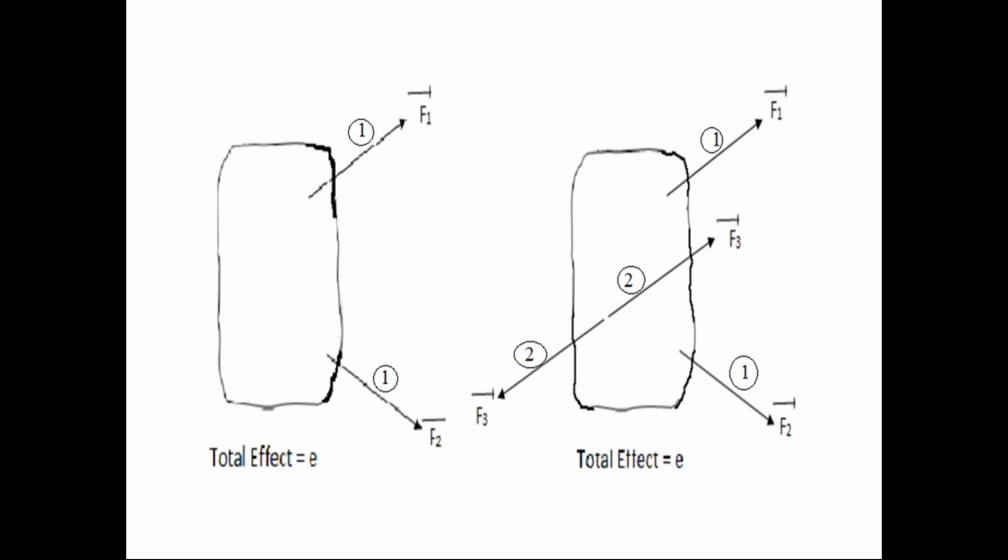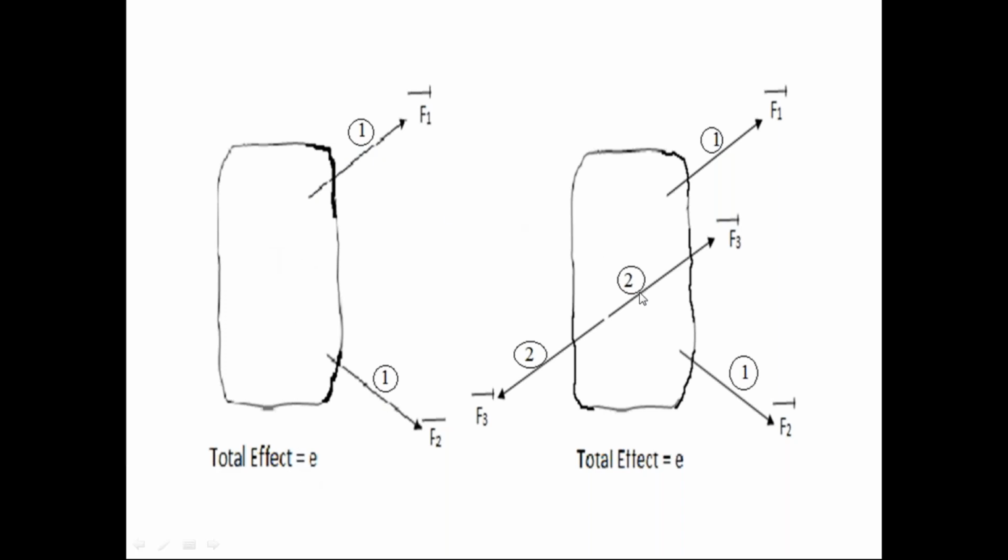Since that first force system is not in the equilibrium condition, that first force system will have some effect on the rigid body. Take that effect of the first force system on the rigid body as E. Just consider the effect of only the first force system, no other force system. The rigid body here is subjected to only the first force system, F1 bar, F2 bar. Since the first force system is not in the equilibrium condition, this first force system will have an effect on the rigid body. Take that effect as E.